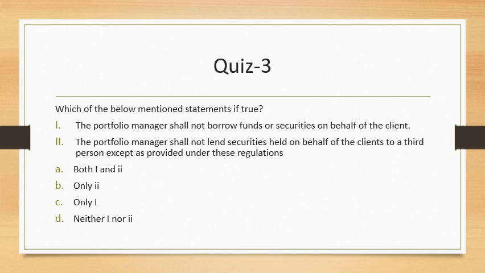Well, in this case, both the statements are true. So you cannot borrow funds or securities on behalf of the client, and if you want to lend, you will have to take the permission from the client. So which statement is true? As I said, it is not "if", it is actually "is", so we will go with "is" here. So which statement is true? Both the statements are true, so it's A that we will go with.